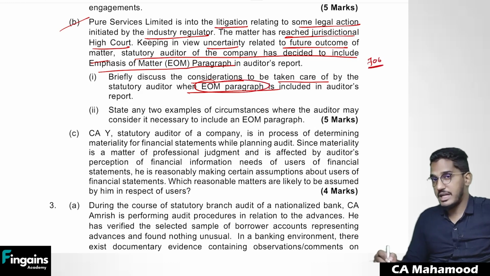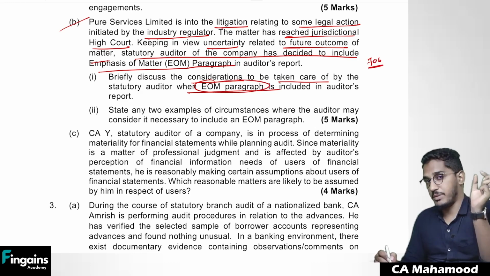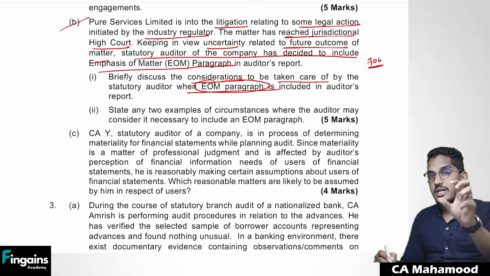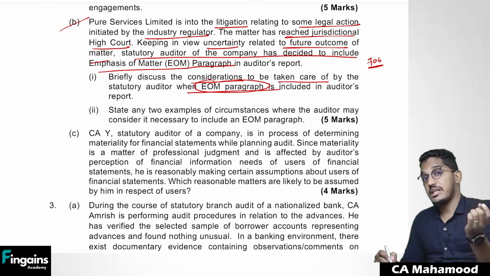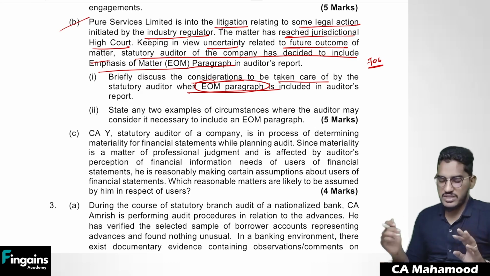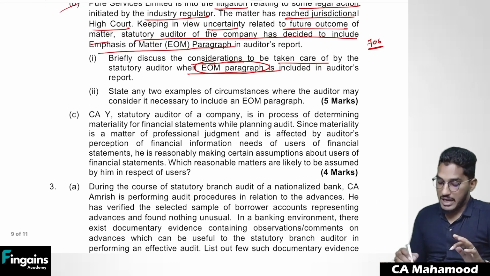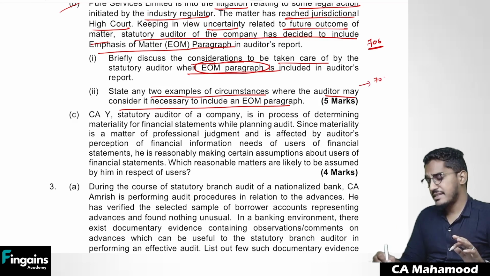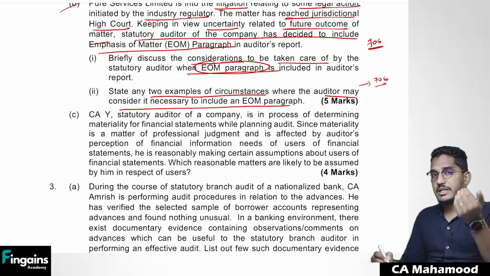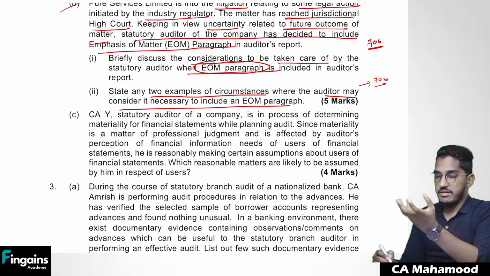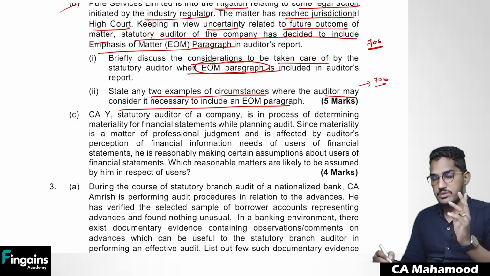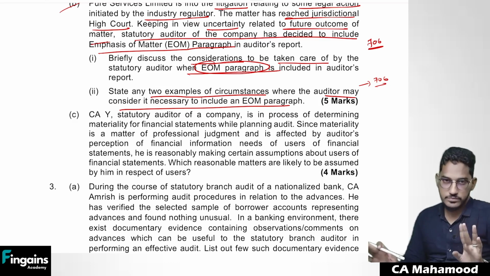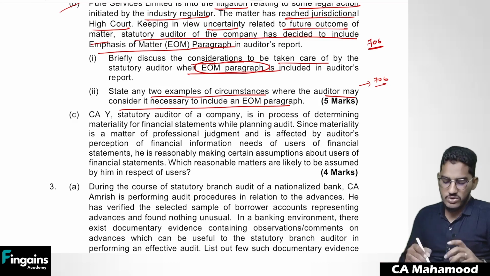So what considerations you have to keep in mind when you want to make use of an emphasis of matter paragraph, from SA 706. It says you have to add a separate paragraph, emphasis of matter, with a separate heading. In that you have to highlight which matter you are bringing to the shareholders' attention. Give a reference to the note number also, where they can go and find it in an in-depth manner. So these are the considerations you have to keep in mind, and you have to write them. Also they are asking you to write any 2 examples of circumstances where the auditor may consider it necessary to include an emphasis of matter paragraph. If you open SA 706, there will be a list of some 5-6 examples, like material uncertainty or any catastrophe. So write a few examples also. They're asking only for 2 examples, so you can better write 3-4, it is fine. But just don't write only 1 example. So there is nothing much to discuss here.